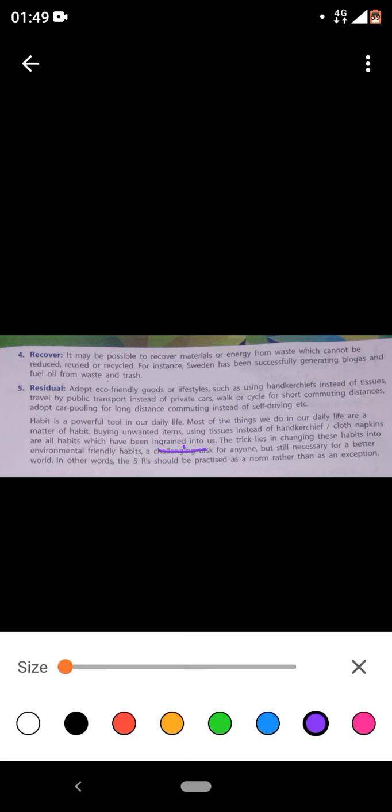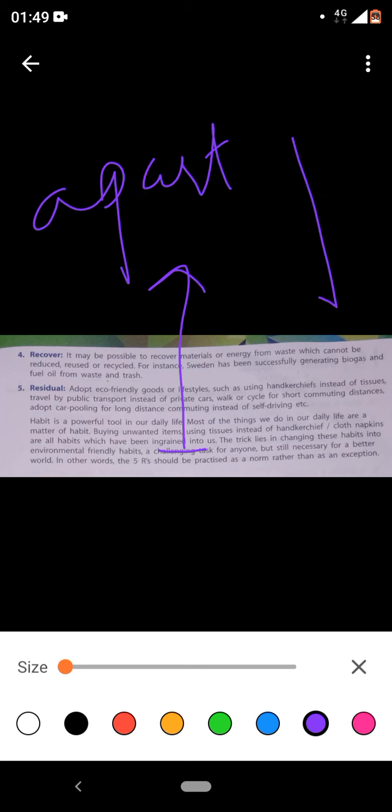Habit is a powerful tool in our daily life. Most of the things we do in our daily life are a matter of habit. Buying unwanted items, using tissues instead of handkerchiefs, and cloth napkins are all habits which have been ingrained into us. What do you mean by ingrained? It is inbuilt into us, part of life. The trick lies in changing these habits into environment-friendly habits, a challenging task for anyone, but still necessary for a better world. In other words, the 5 R's should be practiced as a norm.